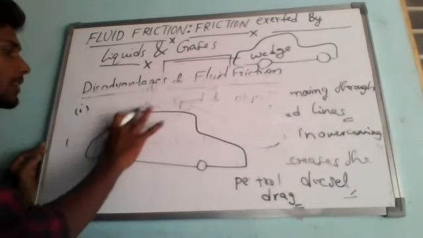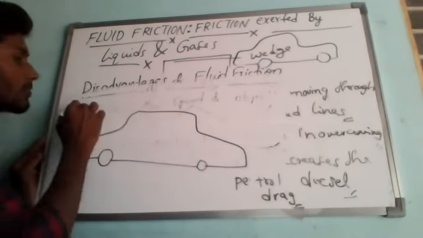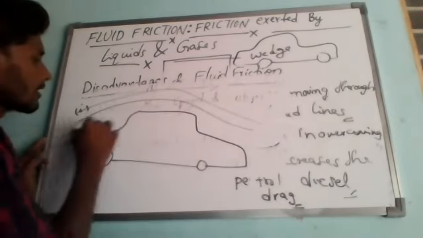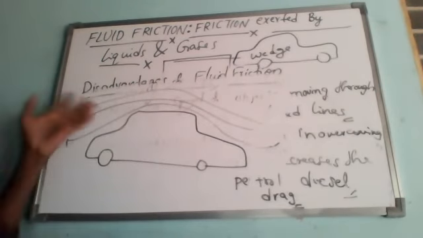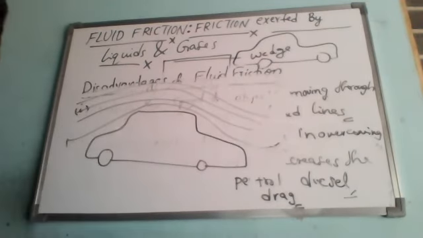Here, if you observe, air will go like this, so the effect is very, very less. This kind of shape is called a streamlined shape.